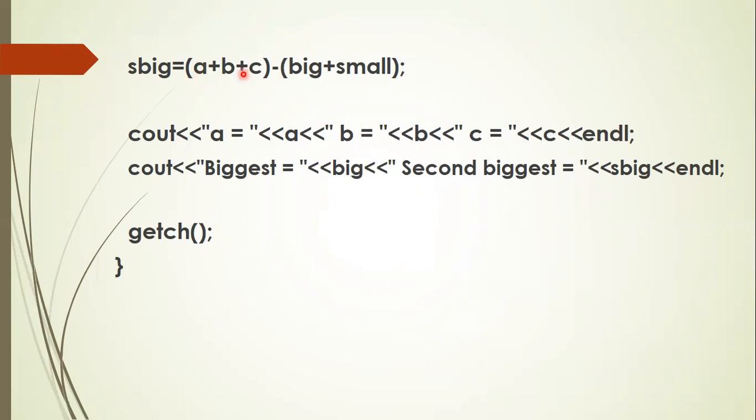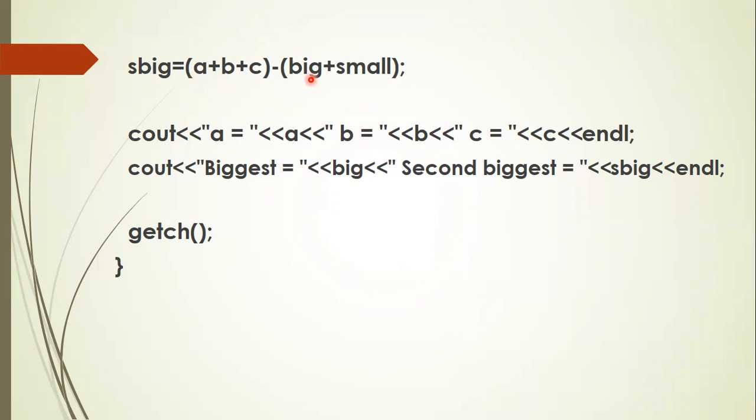How much? 60 minus big. Big will be 30, small will be 10. So 30 plus 10, 40. Sum will be 60 minus the sum of big and small, which is 40. 60 minus 40, that gives you 20. So yes, big stores the second biggest among the three numbers.